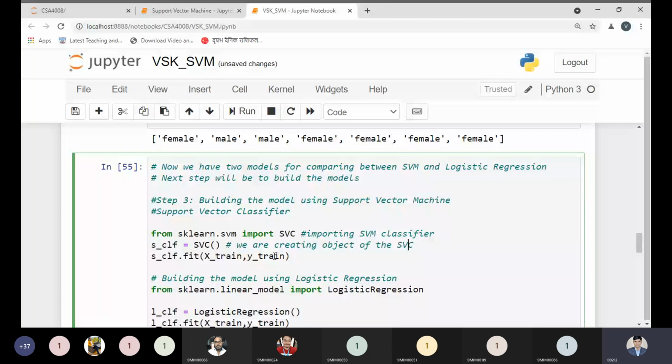CLF will be the classifier, but you can change it to anything, so right now I'm changing it to svm_clf. That's my SVM classifier.